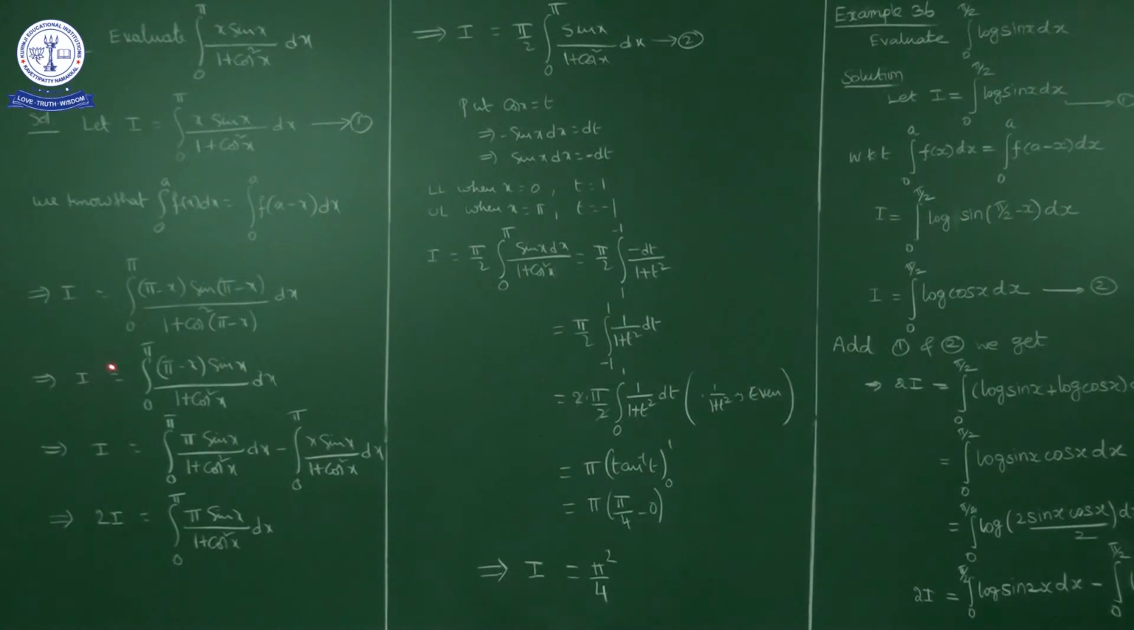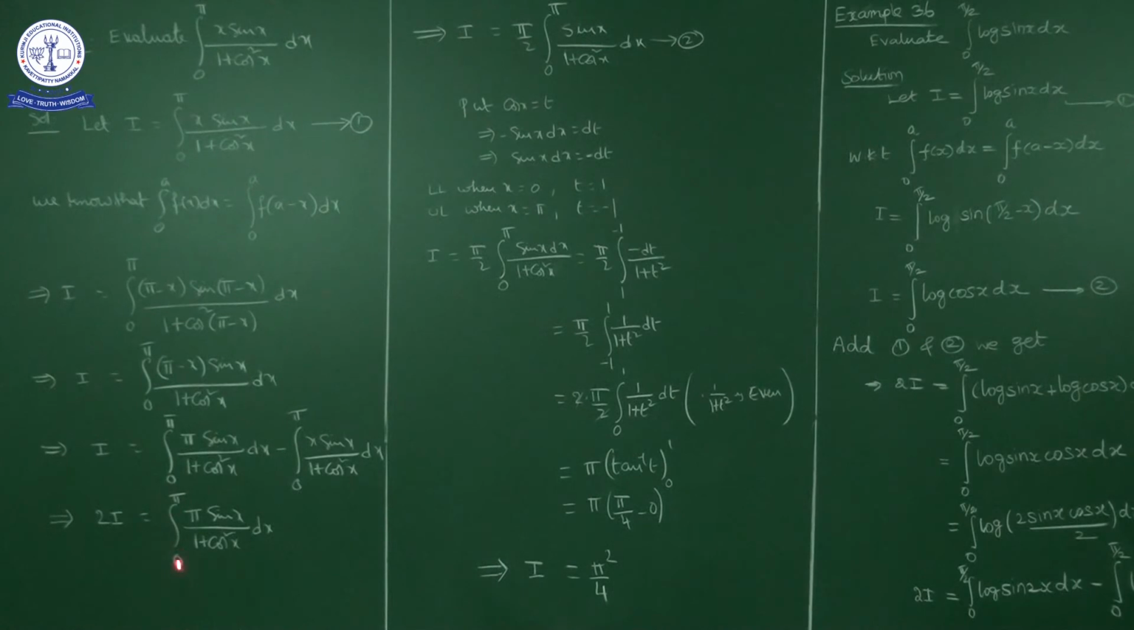So I is equal to integral 0 to pi of (pi minus x) into sin x upon 1 plus cos square x dx. If you multiply sin x inside and write it as separate integrals, I is equal to integral 0 to pi of pi sin x upon 1 plus cos square x dx minus integral 0 to pi of x sin x upon 1 plus cos square x dx. But this is given I only, no? So minus I comes to this side, I plus I is 2I.